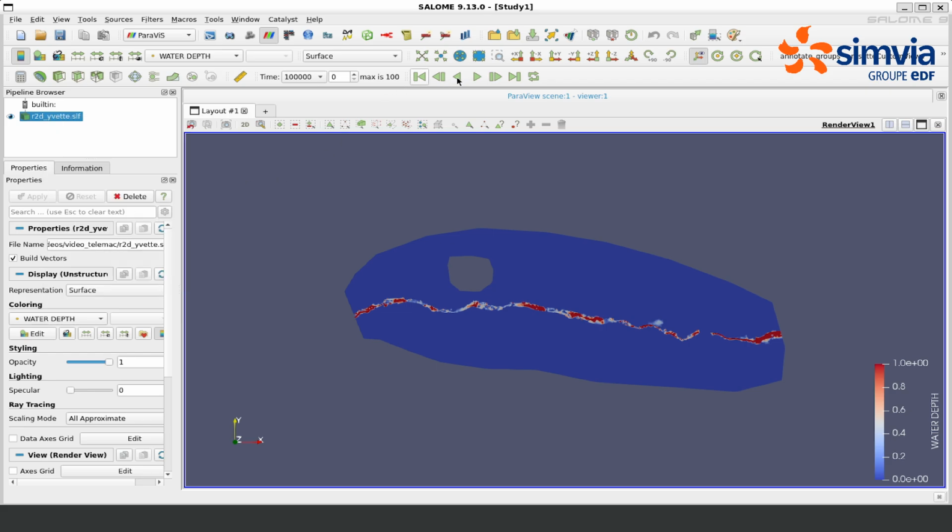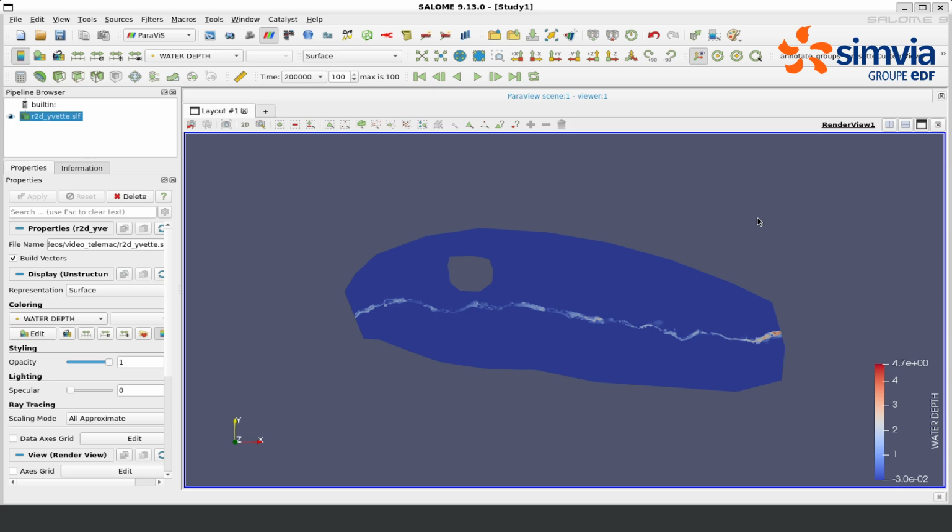The first time step starts at the end of the previous computation. Now if you press play, we see that the river reaches a stationary state. We can rescale the color map.